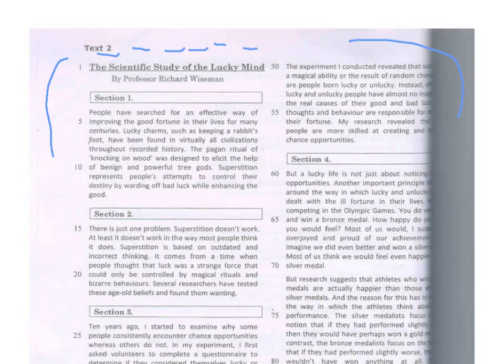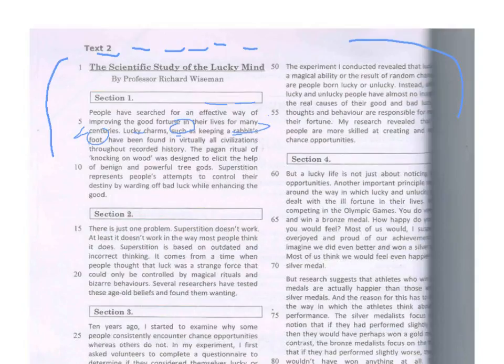Section 1. Where do you find an example? People have searched for an effective way of improving good fortune in their lives for many centuries. Lucky charms such as, here it is, here's the key word, right? Such as, this is an example. Keeping a rabbit's foot.